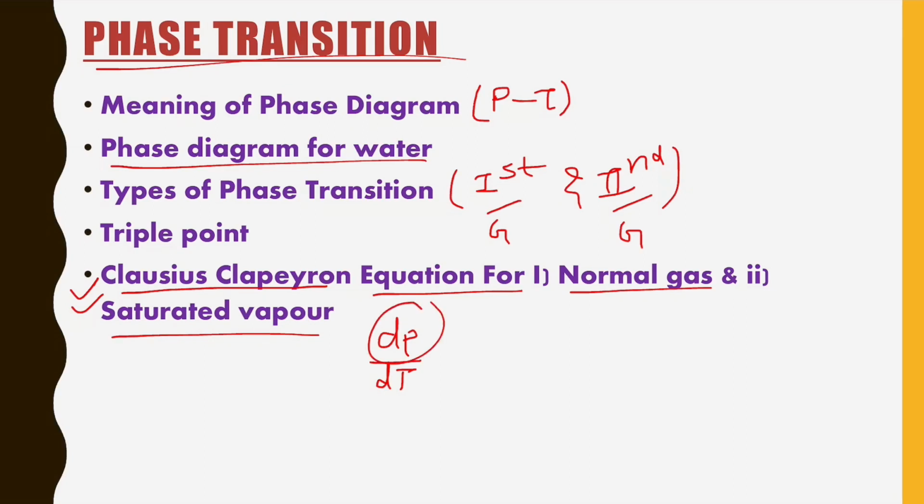So what is the change in pressure and what is the change in temperature? That relation we get from the Clausius-Clapeyron equation, and we have to study it for both normal gas and saturated gas, or we can say saturated vapor. In saturated vapor we use a condition. That condition is very important to be remembered. And this is it for phase transition.